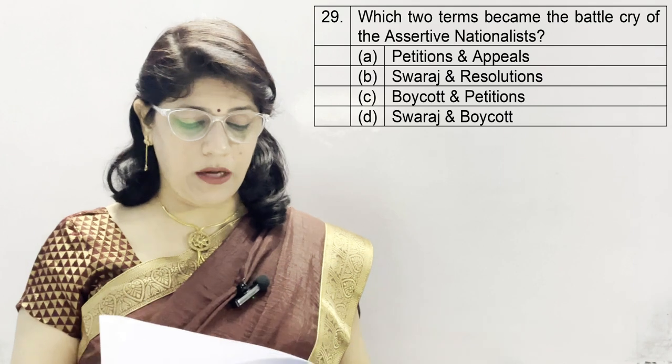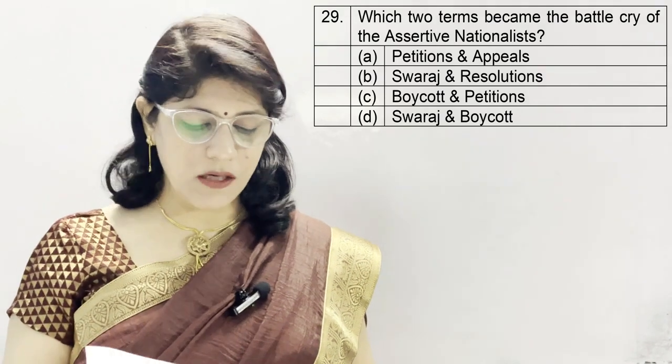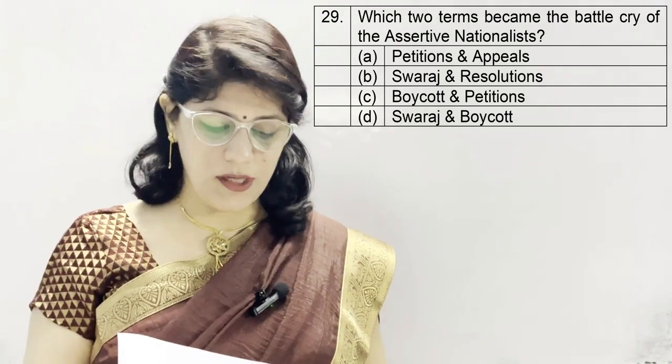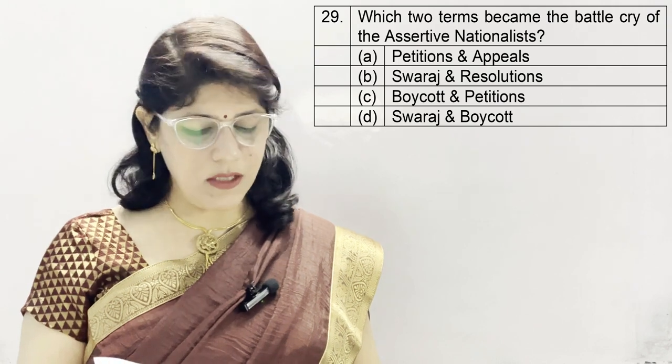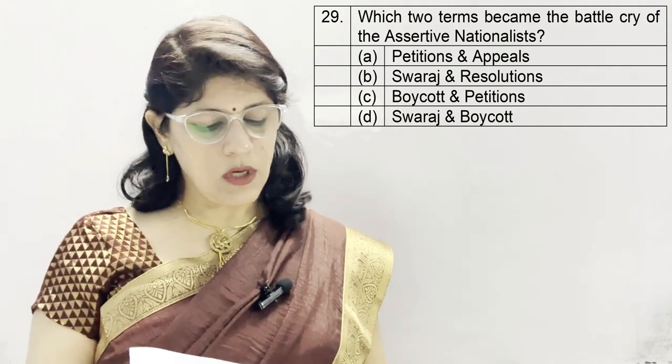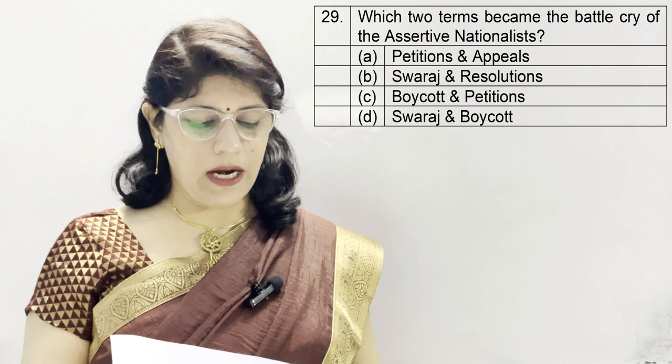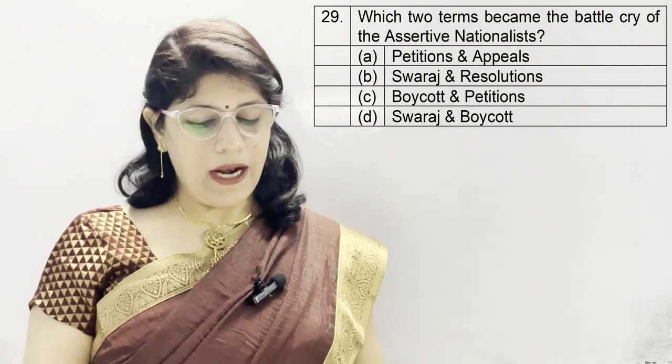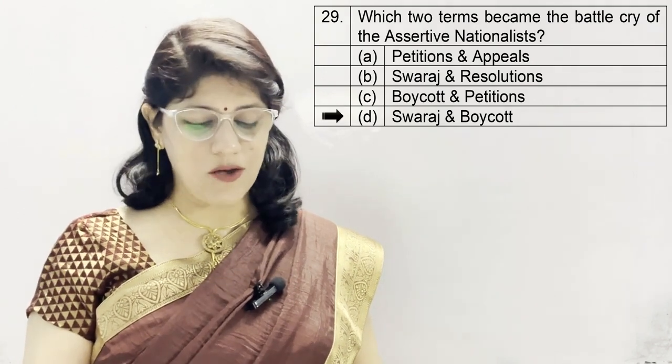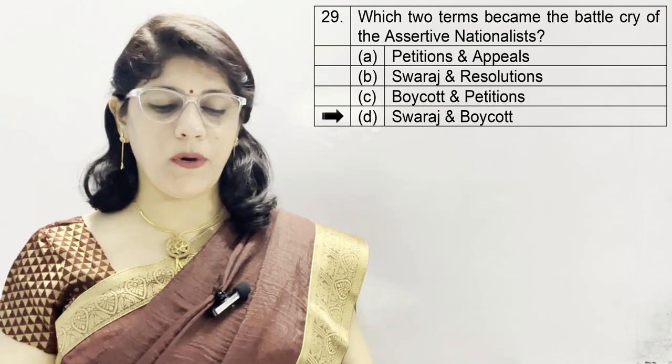Question number 29. Which two terms became the battle cry of the assertive nationalists? A. Petitions and appeals, B. Swaraj and resolutions, C. Boycott and petitions, and D. Swaraj and boycott. And the correct option is Swaraj and boycott, option number D.